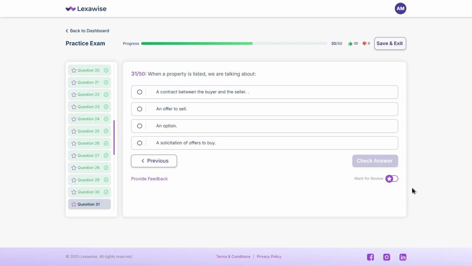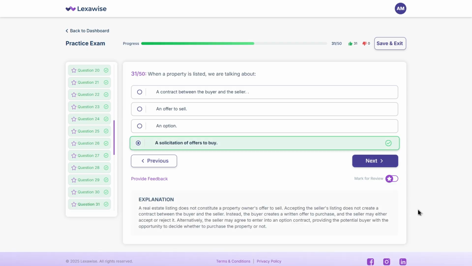It's D. A solicitation of offers to buy. A listing invites buyers to make offers, but it is not an offer itself. The actual offer comes from the buyer.